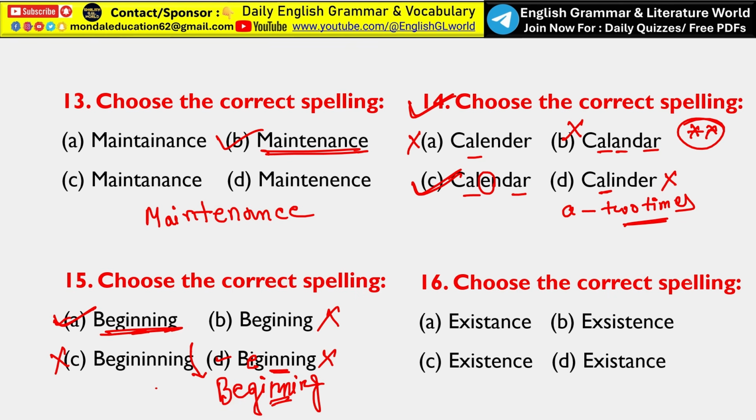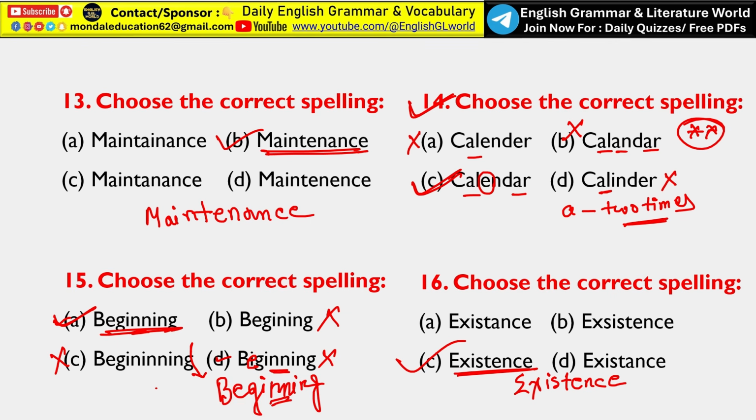Next, choose the correct spelling, that is existence. The correct spelling of the word existence is E-X-I-S-T-E-N-C-E. So option C, existence, is the correct spelling. The word existence means the state of being alive or being real.